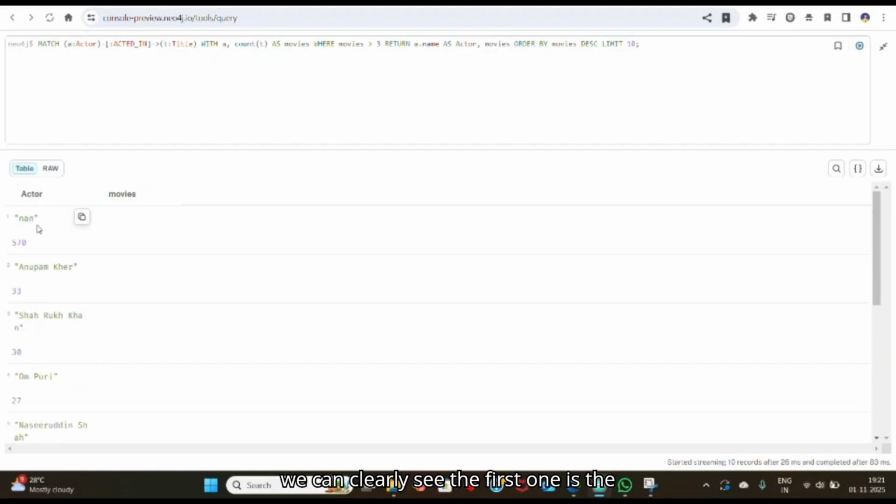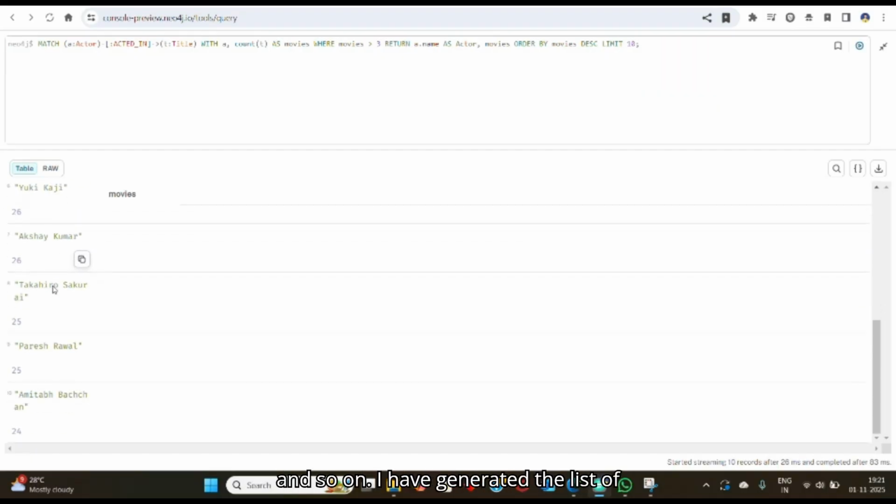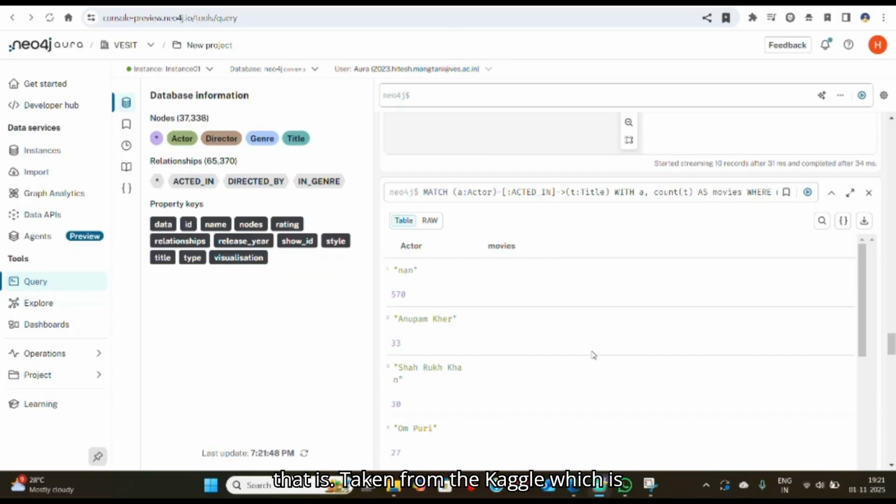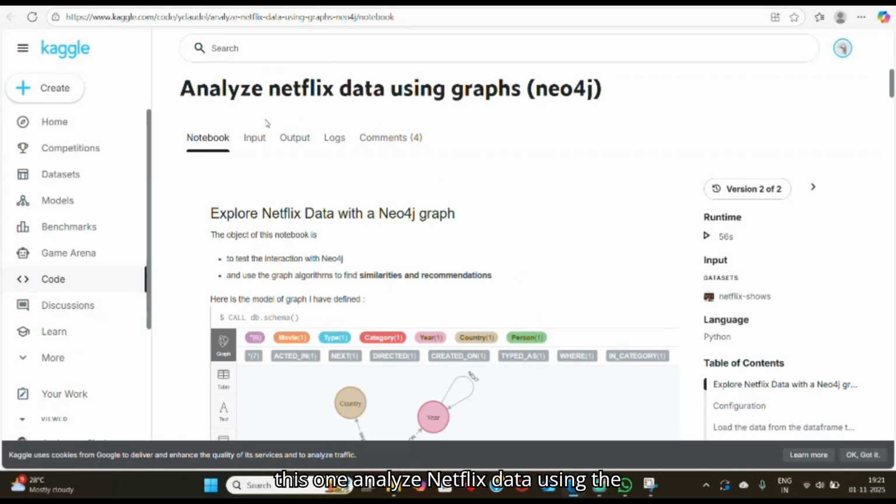Here we can clearly see the first one is the Nan, and he has performed his role in 570 movies. The second one is Anupam Kher, who has performed his role in 33 movies, and so on. I have generated the list of top 10 actors in this database. We are working on a dataset taken from Kaggle, which is this one, analyze Netflix data using the graphs Neo4j.